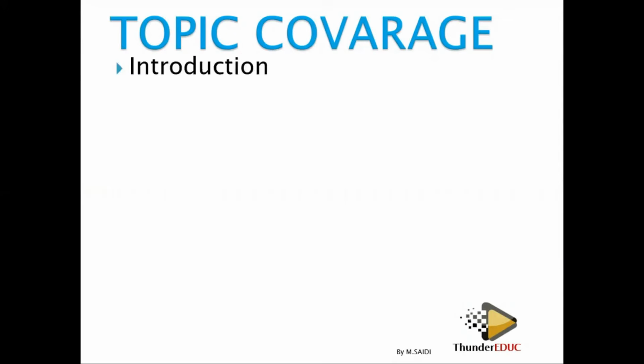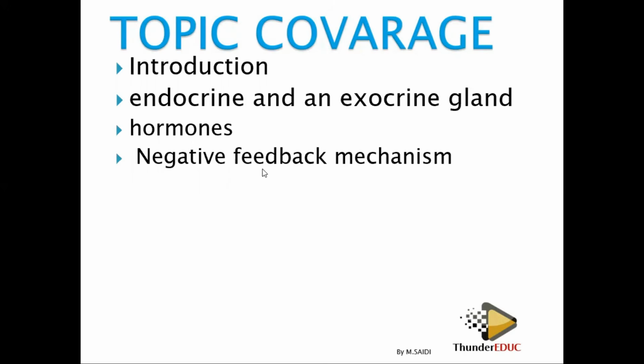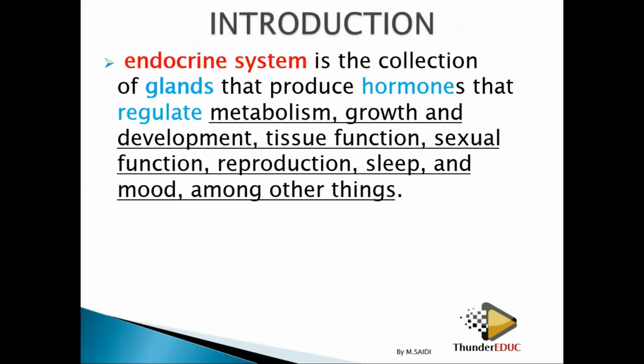In this topic, we're going to look at this. Number one, introduction. Number two is endocrine and exocrine. What's the difference between endocrine and exocrine? So I'll try to explain that. Then hormones. You grow, you become a lady, there are some structures which change on your body. What causes that? Maybe hormones, we will see that. Negative feedback mechanism. We will see why we call it negative feedback mechanism. But basically, it's about bringing the internal environment to normal. So let's look at each.